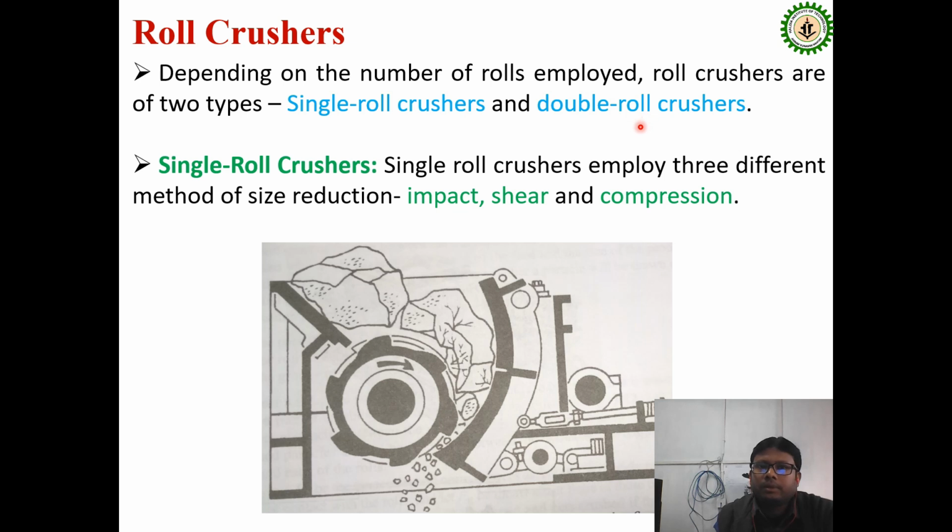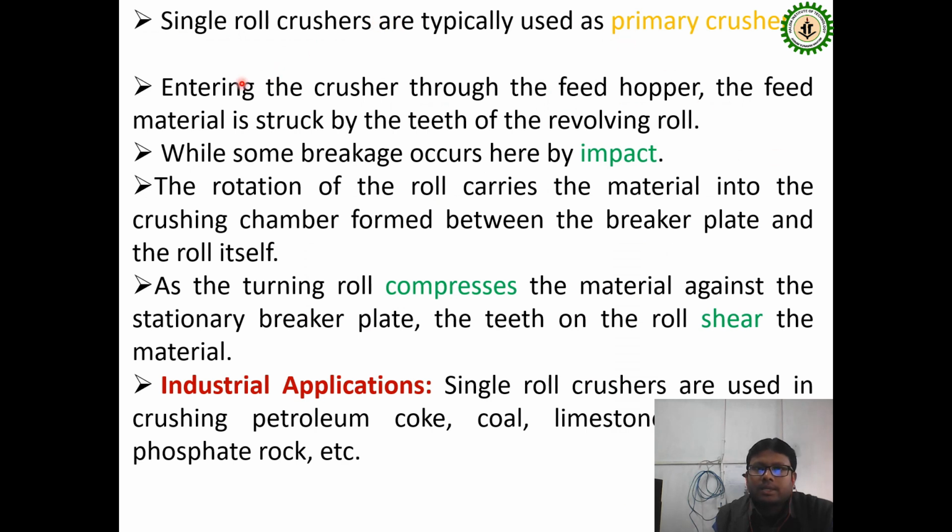Depending on the number of rolls present, it is either a single roll crusher or a double roll crusher. A single roll crusher generally works on impact, shear and compression mechanisms. And this is the single roll crusher.